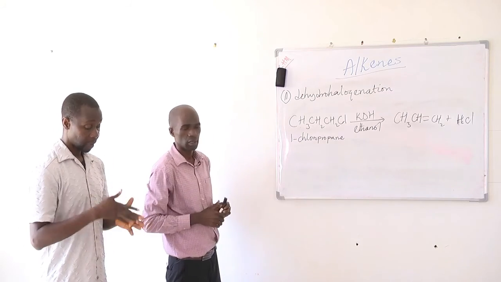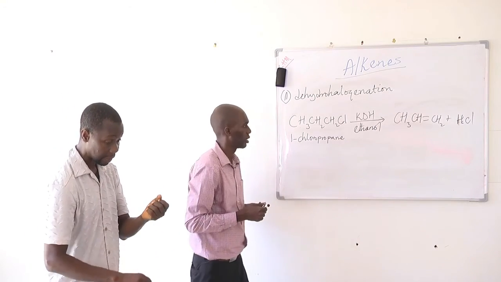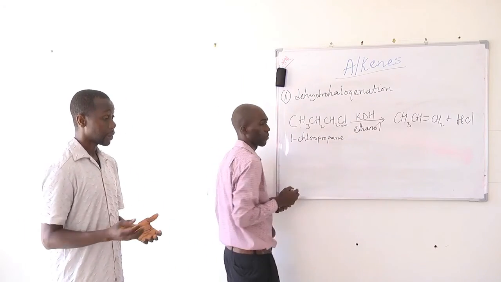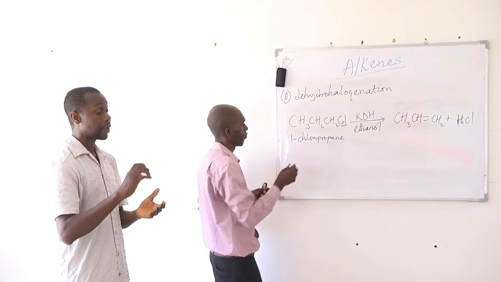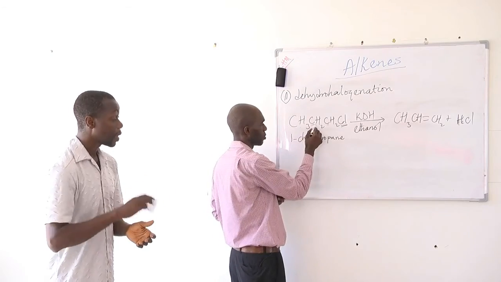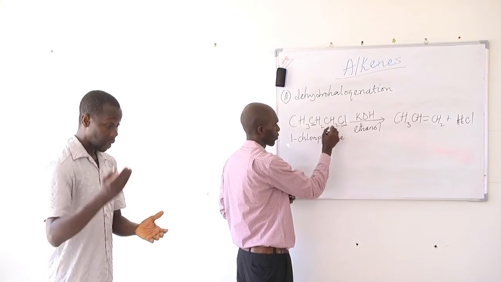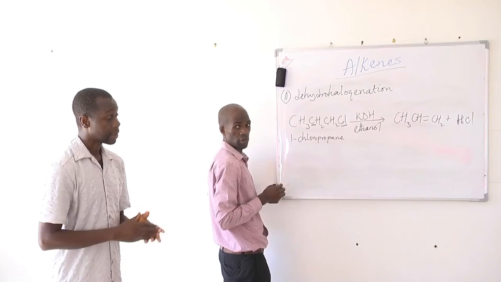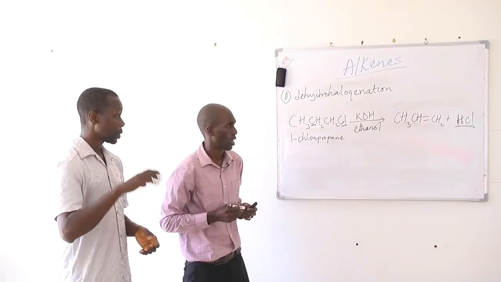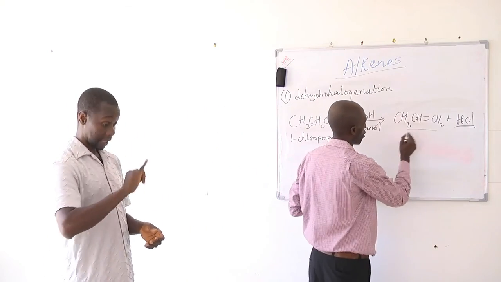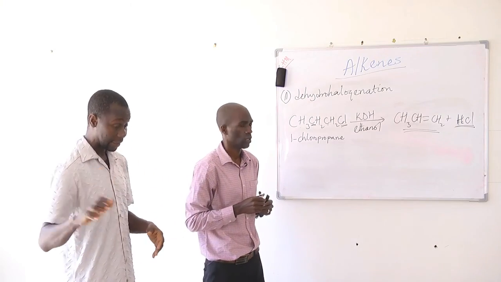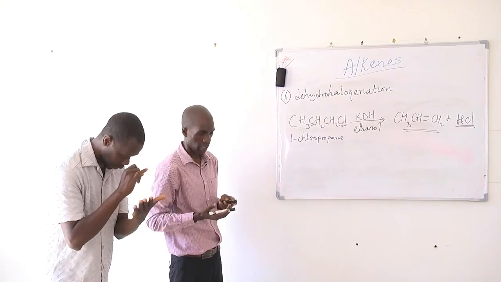So here as well, dehydrohalogenation reaction occurs. That is the loss of what? A halogen and then a hydrogen from the adjacent carbon. So this is the adjacent carbon to the carbon that bears the halogen. So a hydrogen will be removed from that carbon, and then the halogen will be removed from the carbon that bears the halogen. So therefore, that will produce us HCl. But we are more interested in the organic compound, that is the alkene, because we are looking at what? The preparation of alkenes. Okay. So this method can also be used in the lab to prepare alkenes.